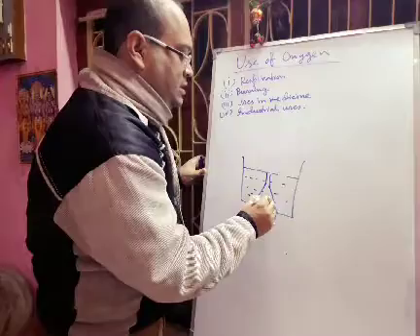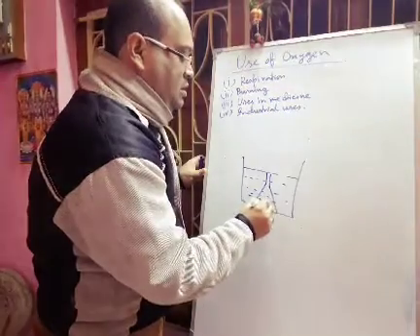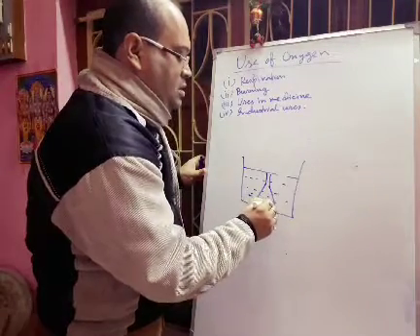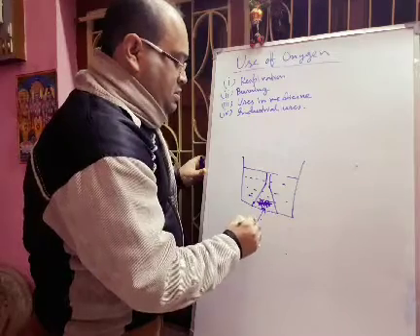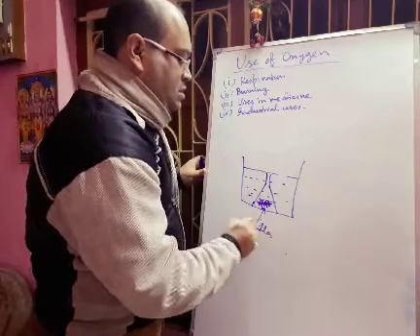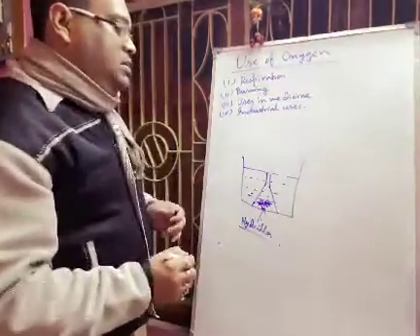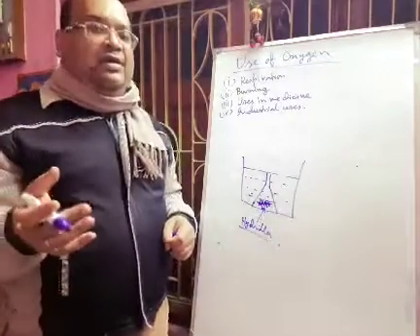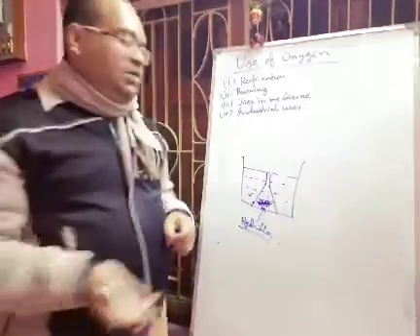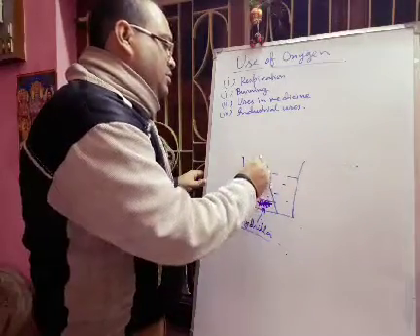Now after this you have to take a test tube, fill it with water, then invert it over the funnel. This is the test tube.